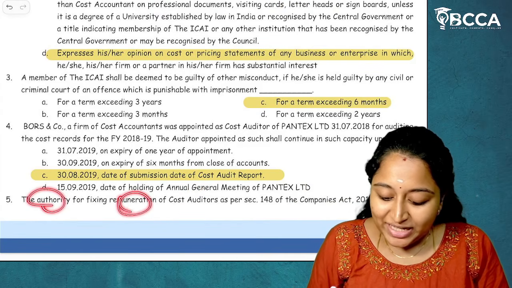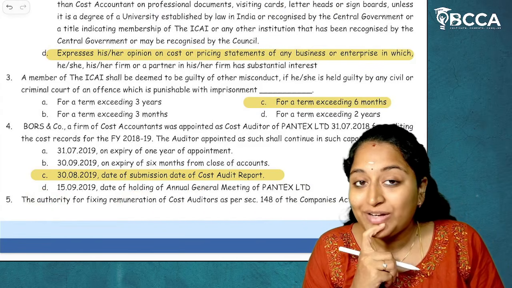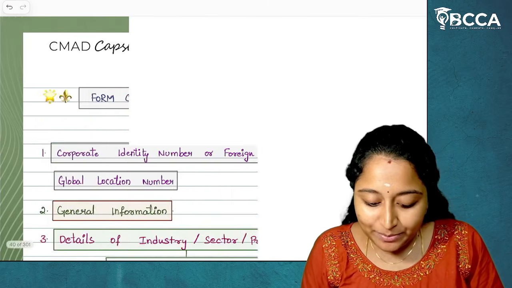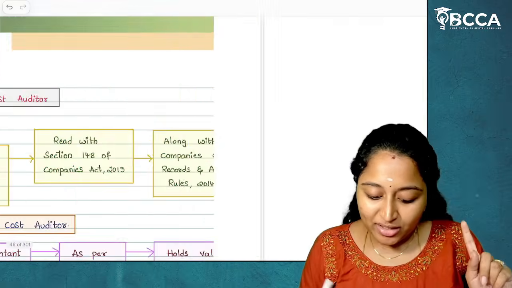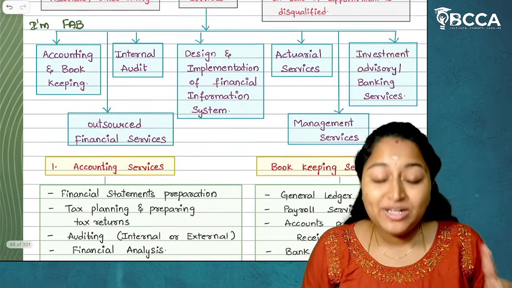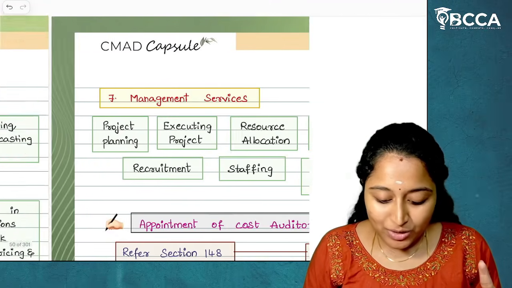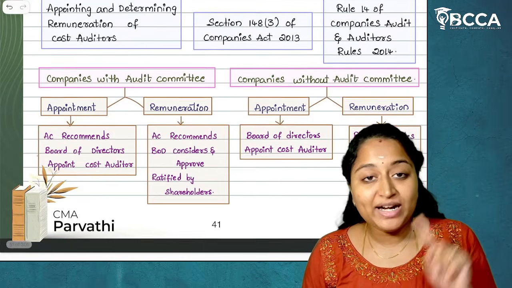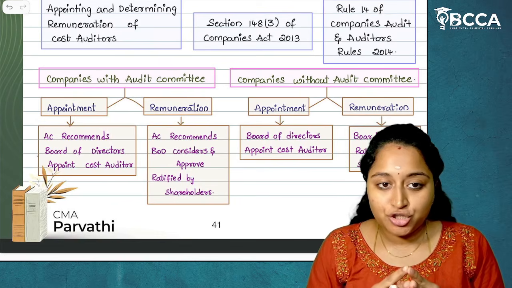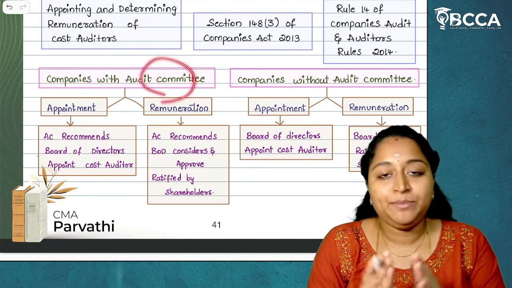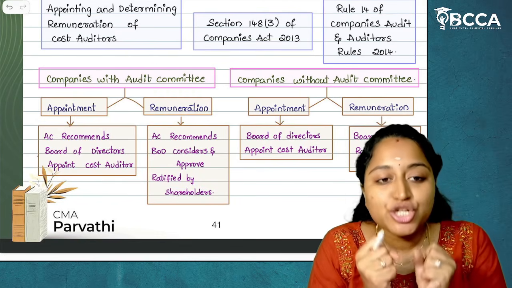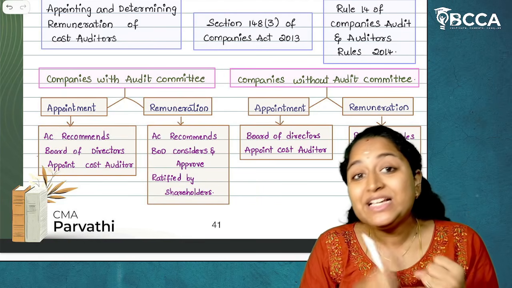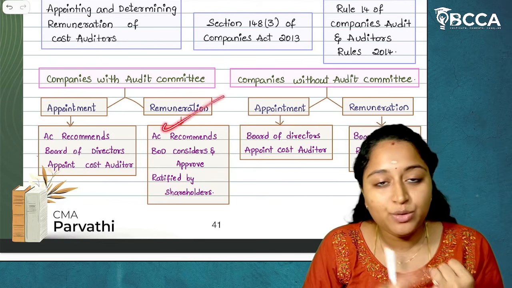The authority for fixing remuneration of cost auditors as per section 148. This is very important regarding the remuneration and appointment of a cost auditor. I'll give you a clear-cut idea about it. Who will appoint a cost auditor? Board of directors will appoint a cost auditor. Who will fix the remuneration of a cost auditor? Board of directors will fix the remuneration. But if there is an audit committee, then audit committee recommendations will be taken. Audit committee will recommend, board of directors will decide about the appointment and remuneration.